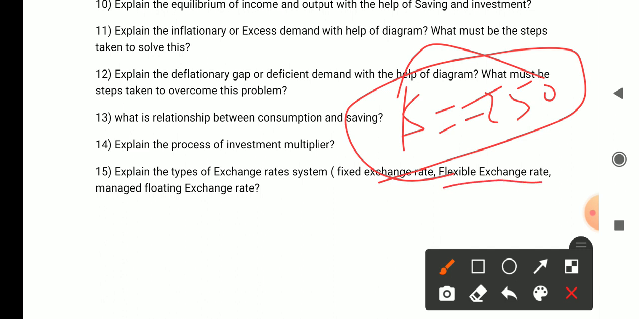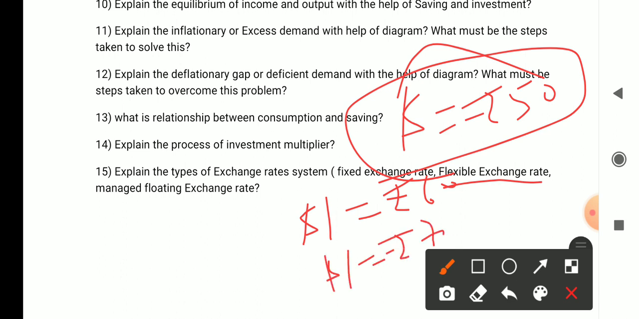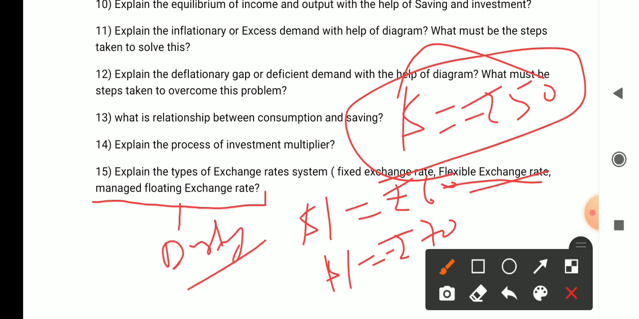It fluctuates from day to day, it changes from day to day. Okay, for example today $1 is equal to ₹60, so tomorrow it will be 65 and the day after tomorrow will be 75. So basically when it changes every day, that is called the flexible exchange rate. And what is the managed floating exchange rate, which is also called the dirty floating exchange rate. Okay, this is also very very important.